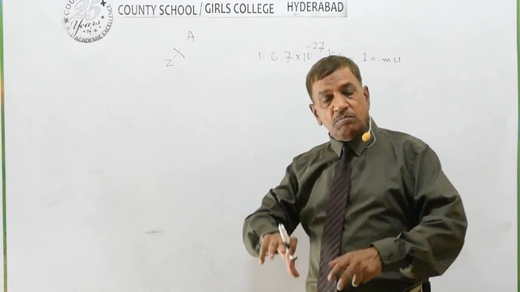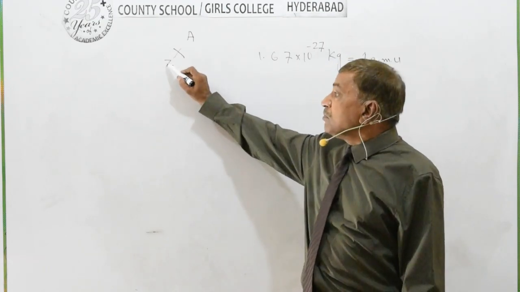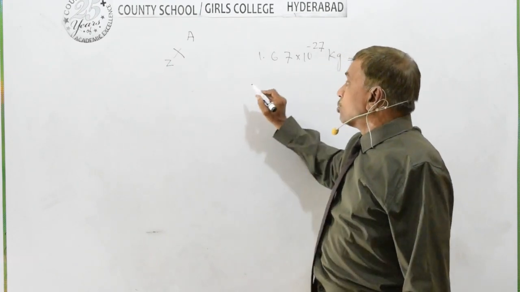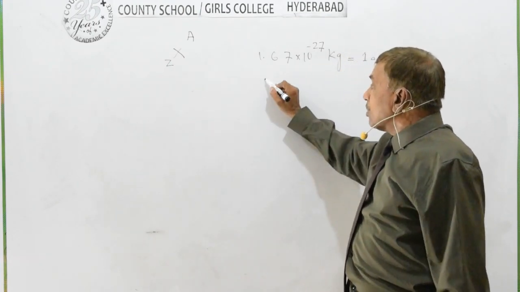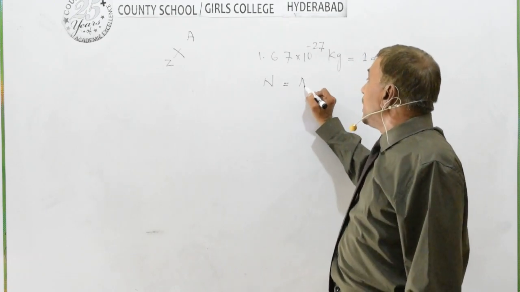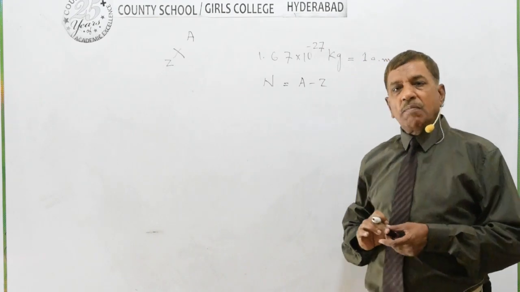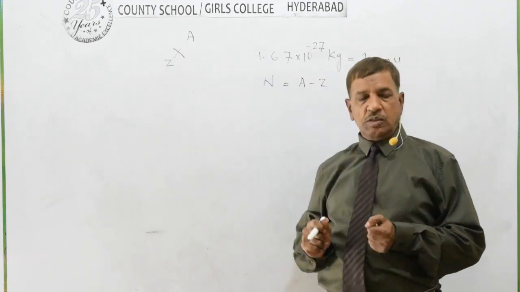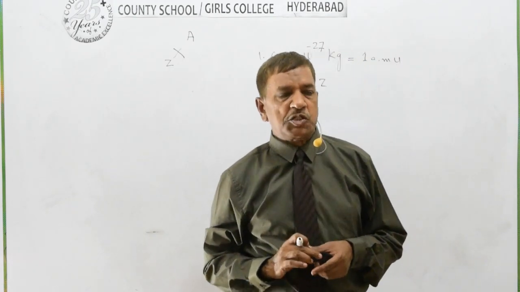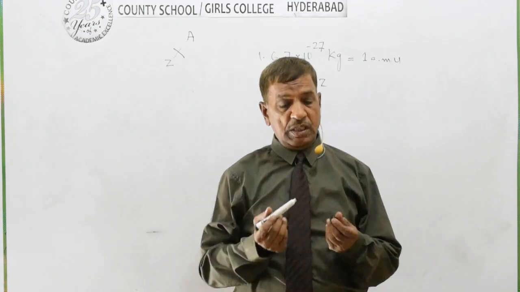So mass number of an element means total number of nucleons in the nucleus, and only the number of protons is Z. If we subtract charge number from mass number, we get the number of neutrons. So the number of neutrons in the nucleus can be determined by N = A - Z. That will give you the number of neutrons in the nucleus.